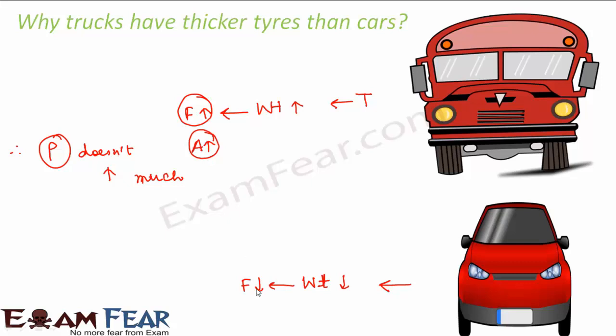Whereas in the case of the car the force is comparatively lesser, therefore the effect of the force is also not very high, so the pressure is okay. So in this case you really don't need to thicken the tires. We thicken the tires to increase the area, so that the increase in area can decrease the pressure, which is already too much increased because of the increased force.